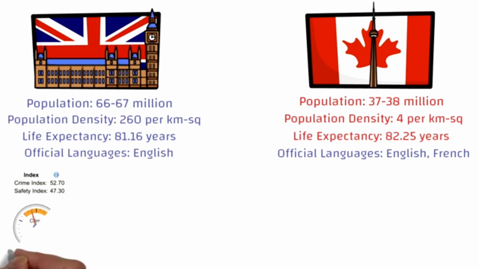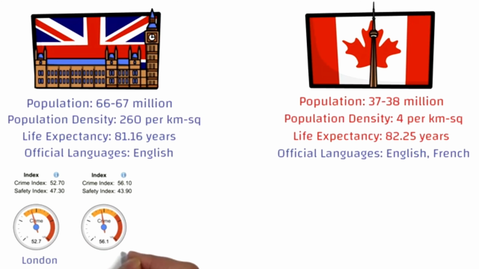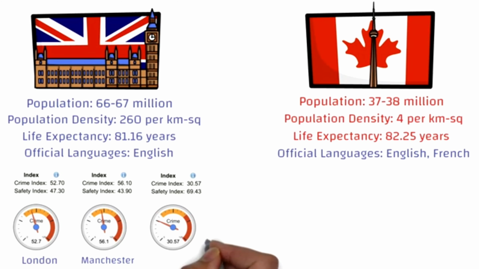Okay, now let's talk about the crime and the safety index. So for London the crime index is 52, and for Manchester it's 56, while for Edinburgh it's around 30. So you can say that out of these three cities, Edinburgh is much more safer. But the comparison is between UK and Canada, so let's check out the crime index of Canada.